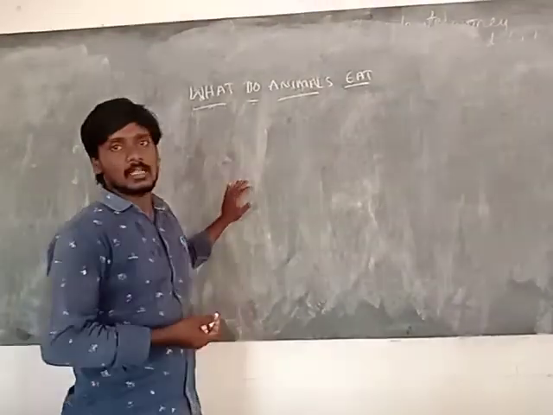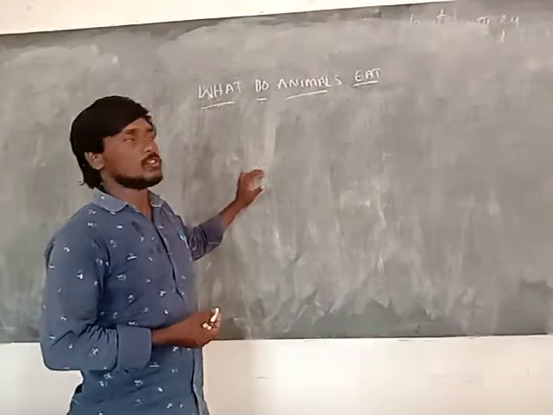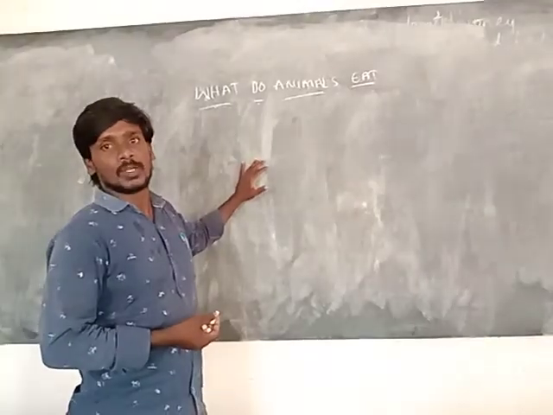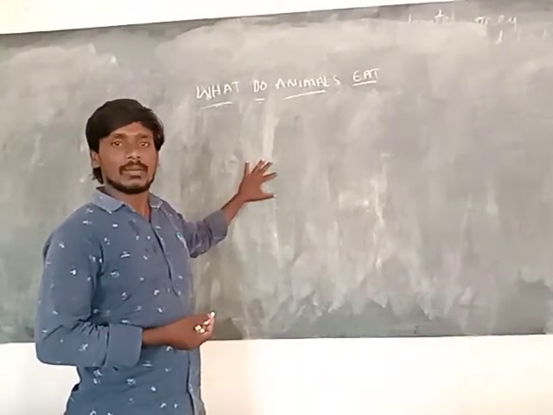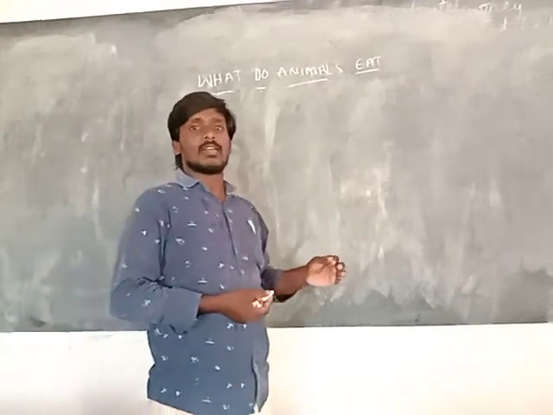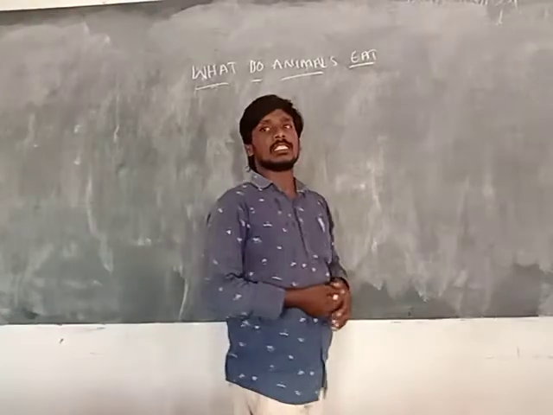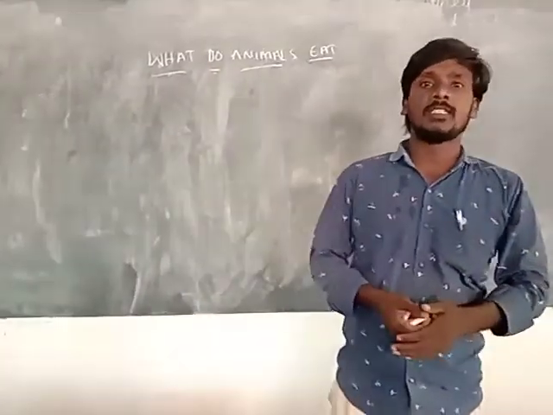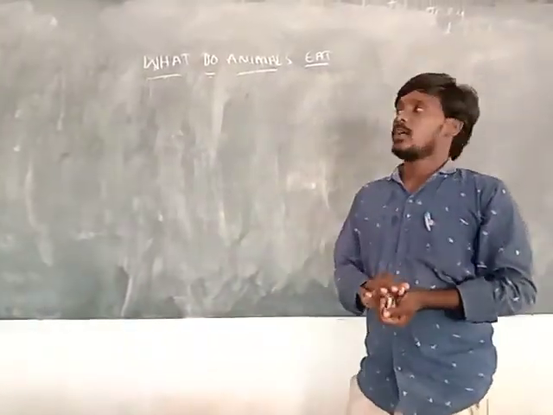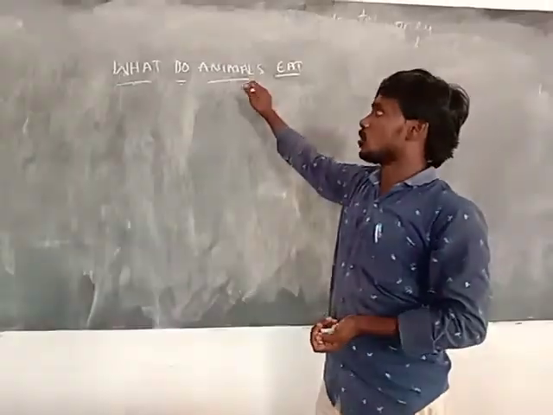The next lesson is playing with magnets. Playing with magnets has mainly four types: bar magnet, ring magnet, arc magnet, and disc magnet. This is the second lesson. And the third lesson is rain, where does it come from? Now we will discuss the fourth lesson.